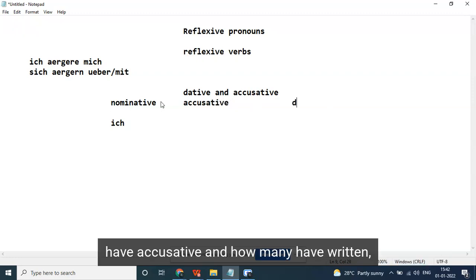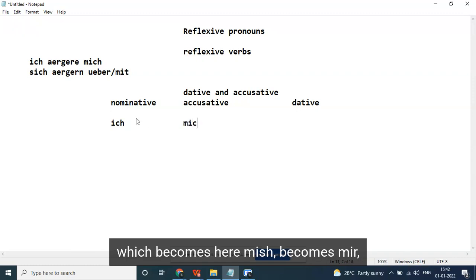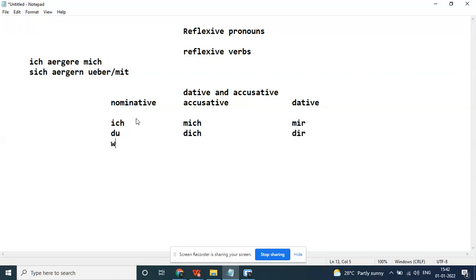We have nominative, accusative and dative cases. We have accusative reflexive pronouns and dative reflexive pronouns. Ich becomes mich here. Here it becomes mir. Only the ich and du forms change in the dative form. Only the difference between accusative and dative is mir and dir.